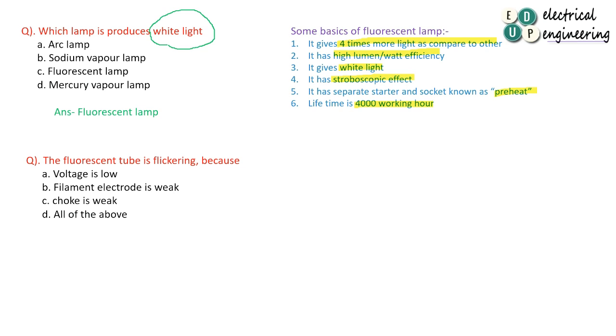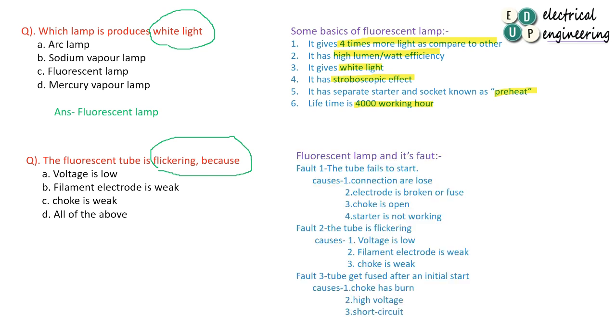The fluorescent tube is flickering because... Now see, this is a different type of question. Why does that particular fluorescent tube flicker? The flickering property comes under the fault area. So we will discuss some faults regarding the fluorescent lamp. Fault number 1: the tube fails to start. Why does that fluorescent light fail to start? It may be that connections are loose, electrodes are broken, the fuse is open, or the starter is not working.